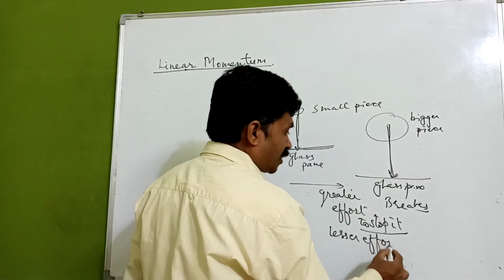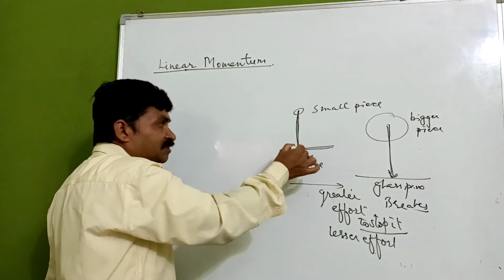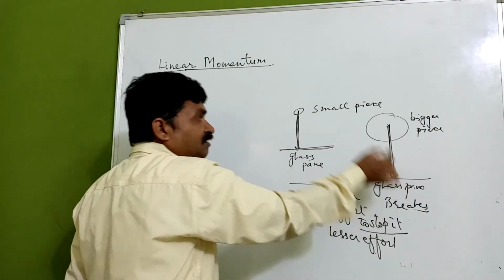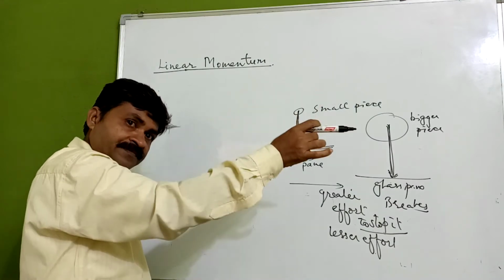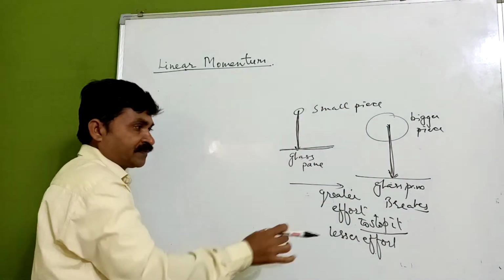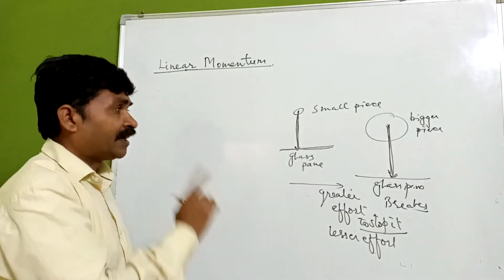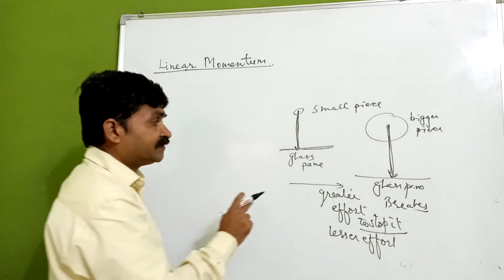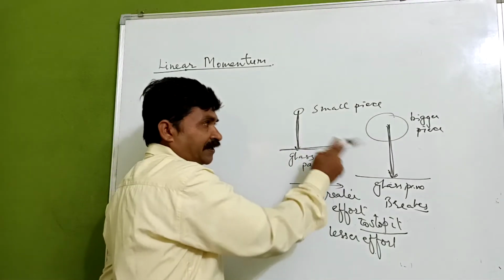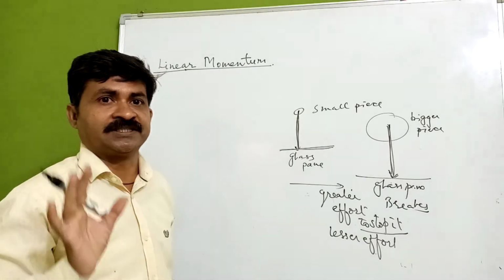So from these two examples, both are dropped from the same height, so we have the effect of mass as well as velocity.